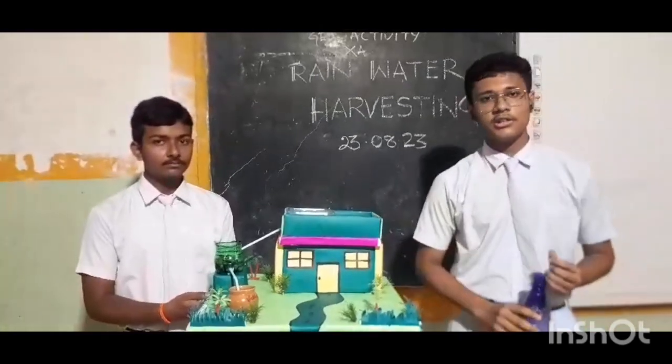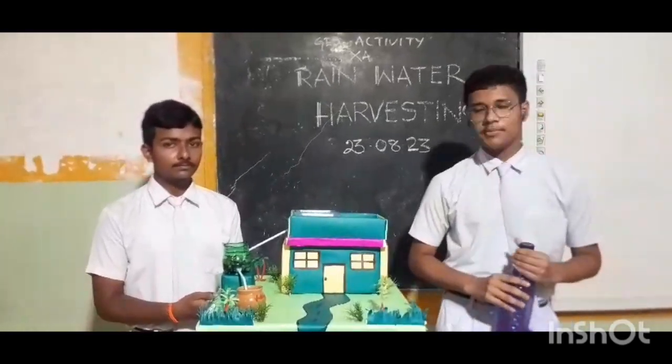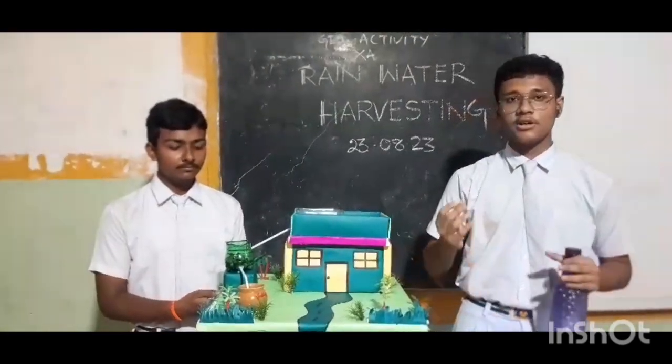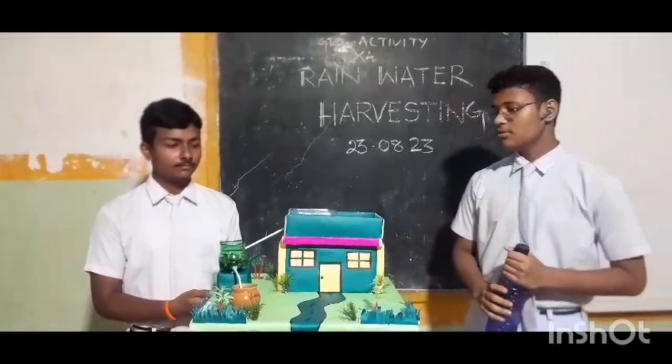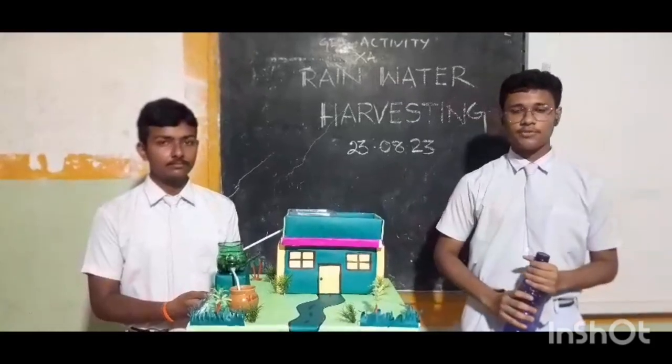And we can also see in the modern cities they have tube wells and this water is also used to recharge the groundwater table, though it is also used for tube wells. So this is all about rooftop rainwater harvesting.